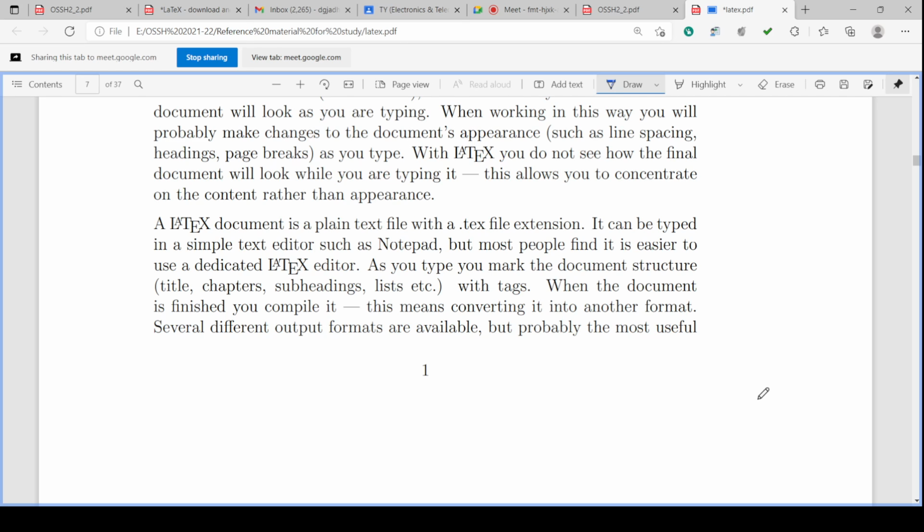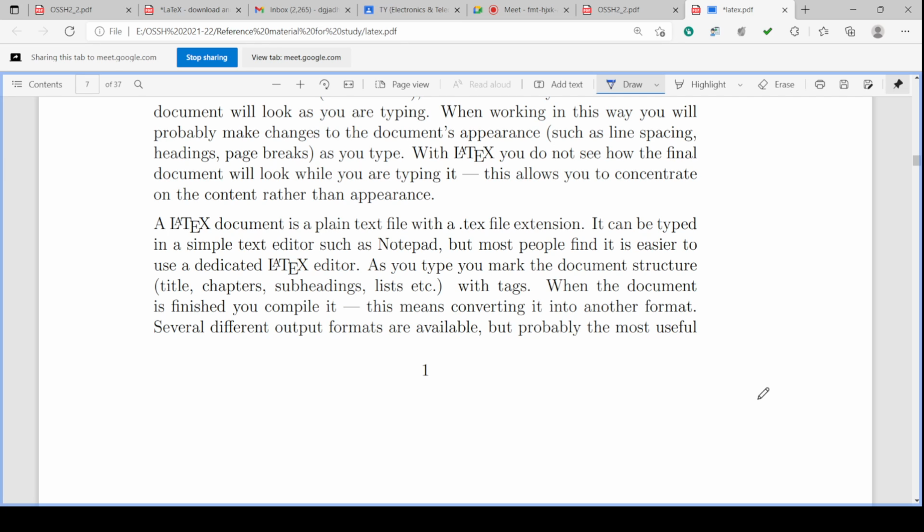Now whenever you are preparing the project report or seminar report, at the end you have to write or collect all the references. So all these are the components in the text, isn't it? Whatever text you are preparing, these are the components: title, chapters, headings, subheadings, sub-subheadings, lists, tables, figures, and many other components are there. References, bibliographies, etc.